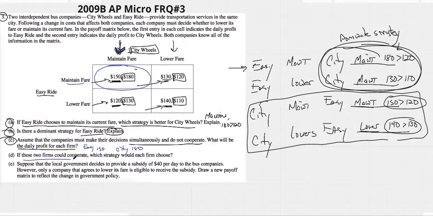If these two firms could cooperate, which strategy would each firm choose? There is no better place on the map than maintain. So think about this. When they say they could cooperate, what they're really talking about is could they price fix? Could these guys choose a different quadrant and fix the prices so that they could charge consumers that? This maintain place is the best place by far for both firms. So which strategy would they choose? They both will maintain.